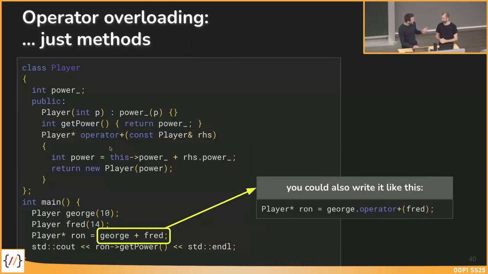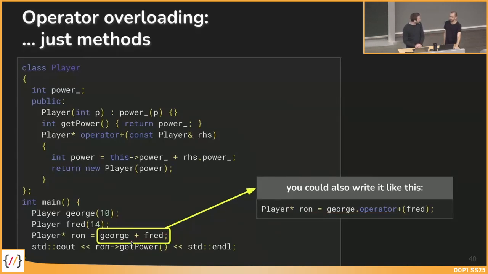Yeah, and this is something David mentioned previously. This is basically the same as if you would call operator plus as a method as you know it from any arbitrary method, by calling with the dot operator on the left-hand side on the George object this operator plus method, which is basically just this method here, and passing as argument the right-hand side, which is Fred, the player in this case. So it's pretty much the same, but for sure this is the more intuitive and the preferred way, by just writing George plus Fred.